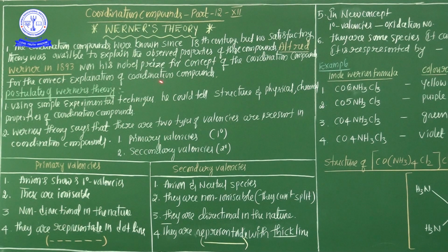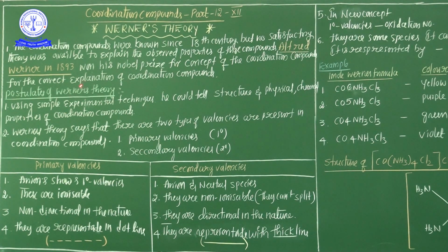He could explain very clearly the physical properties and chemical properties. Hence, he got the Nobel Prize. So now, the complete information on how to explain the coordination compound, its physical properties and chemical properties, we are going to discuss in this Werner's theory.